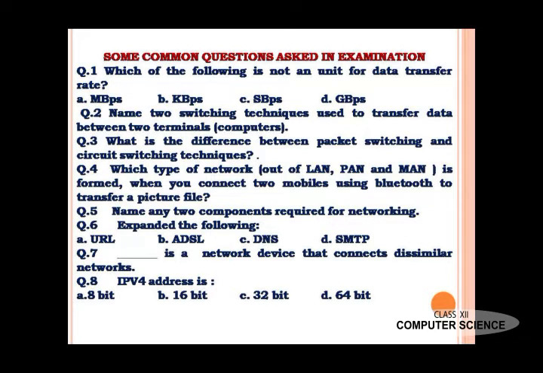Question number 5, name any 2 components required for networking. Question number 6, expanded form of the following: URL, ADSL, DNS, SMTP. Question number 7, DAS is a network device that connects dissimilar networks. Question number 8, IP version 4 address is 8-bit, 16-bit, 32-bit or 64-bit. These types of questions are asked in CBSE for 1 mark.